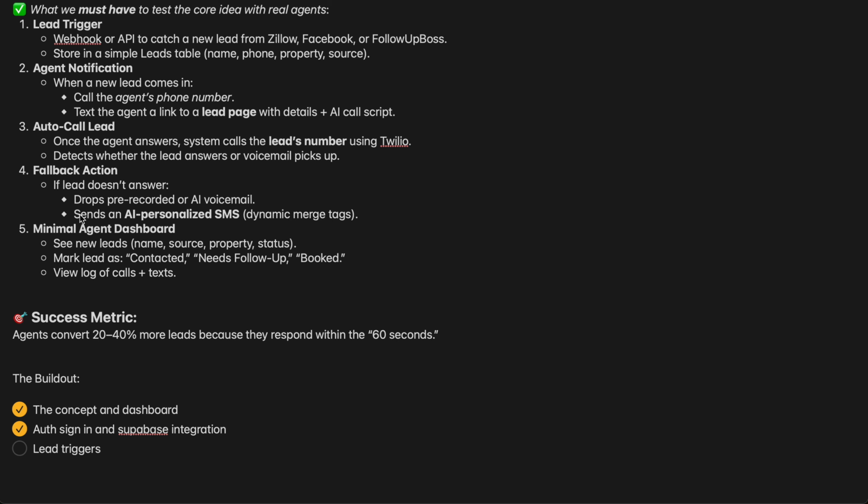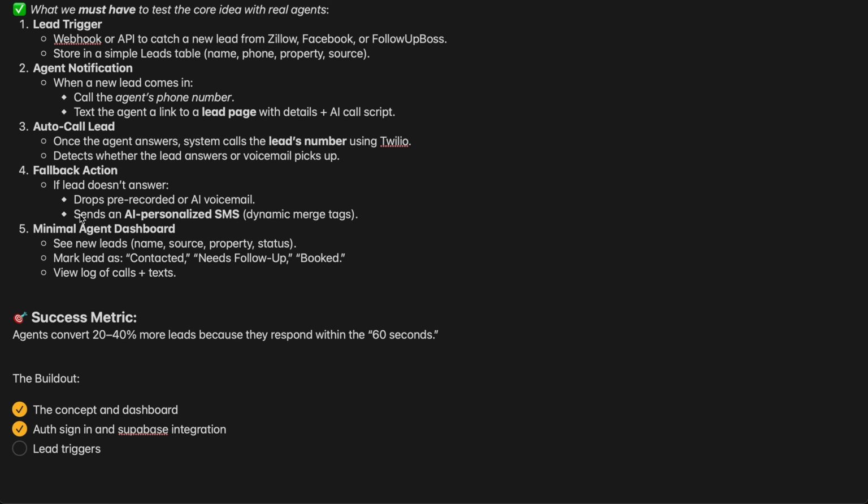So, a minimal agent dashboard: see new leads, name, source, property, status, mark lead as contacted, need follow up, booked, and view the lead's calls and texts. Basically, the number one success metric for this is to convert 20 to 40% more leads in your database, because you're responding within 60 seconds. So that's the main goal.